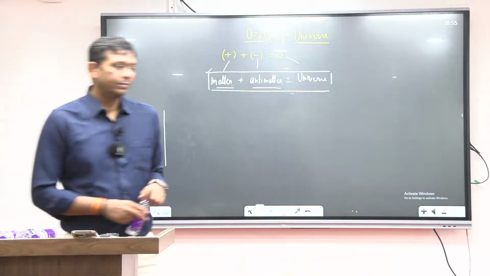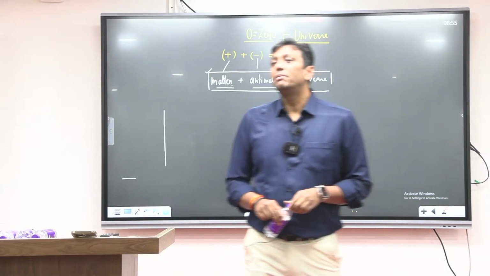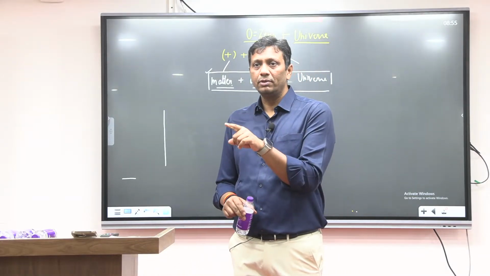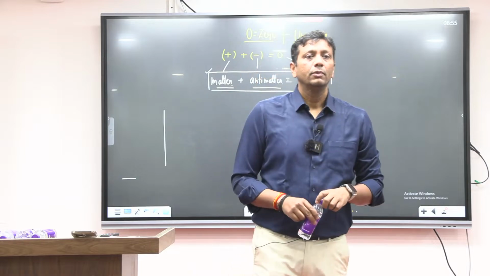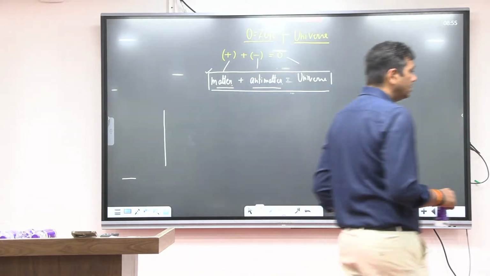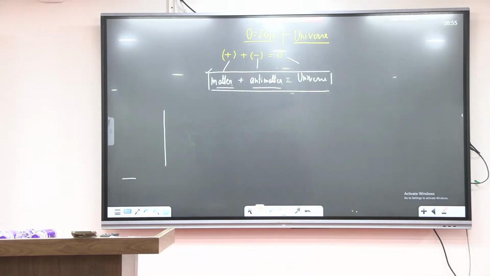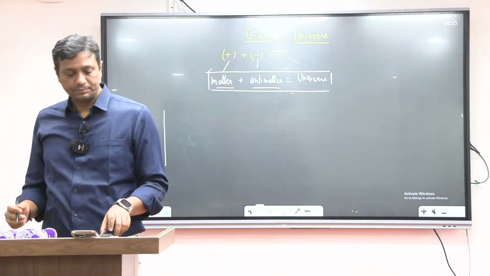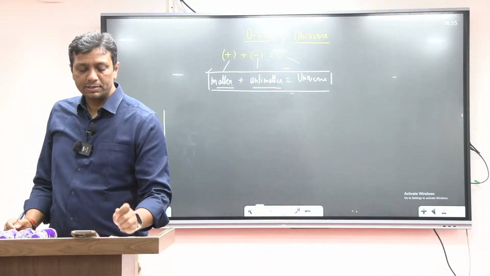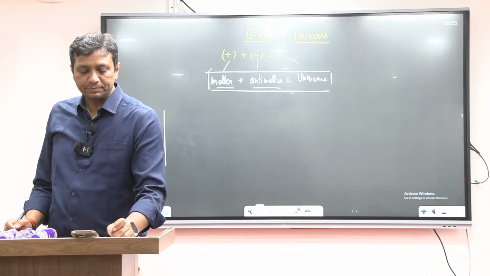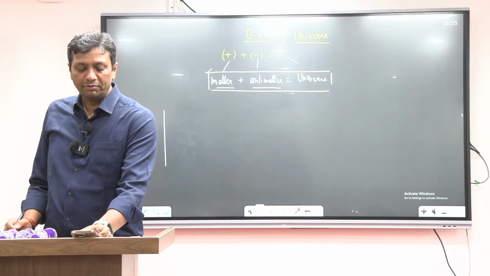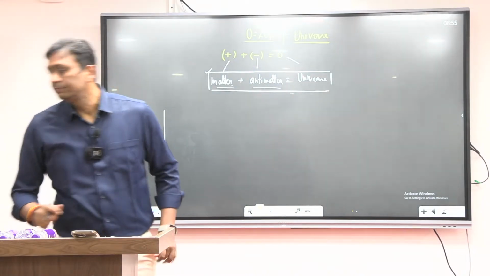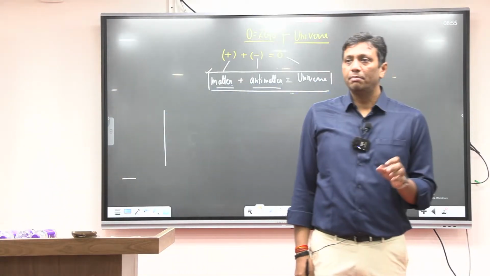Matter and antimatter. Okay, how to describe matter and antimatter? You know, these both two have the same mass, but they have different charges. Right, everyone? These both two have the same mass, but they have different charges.